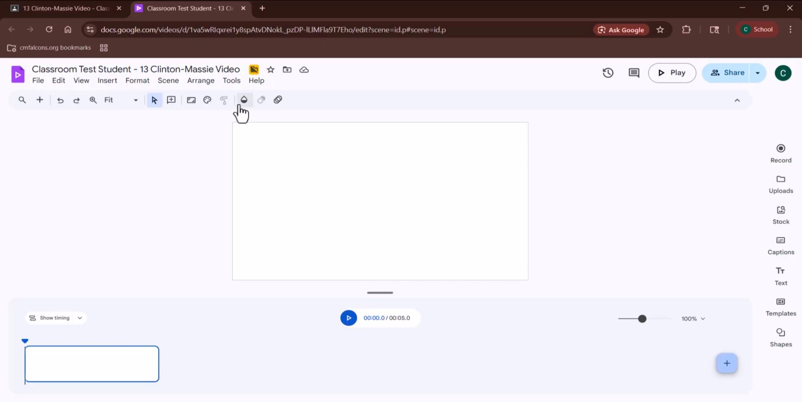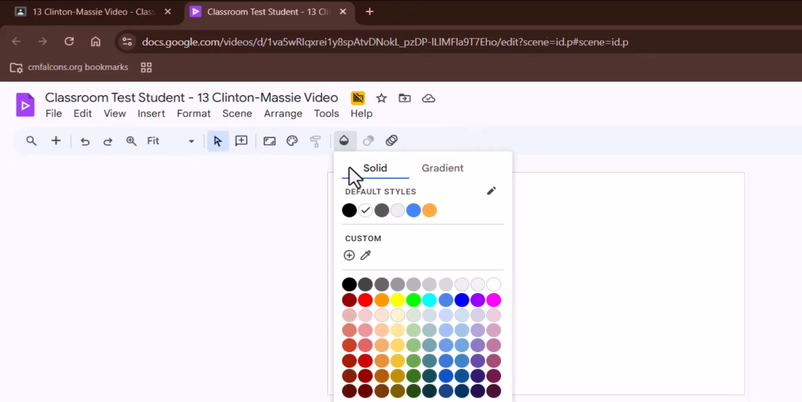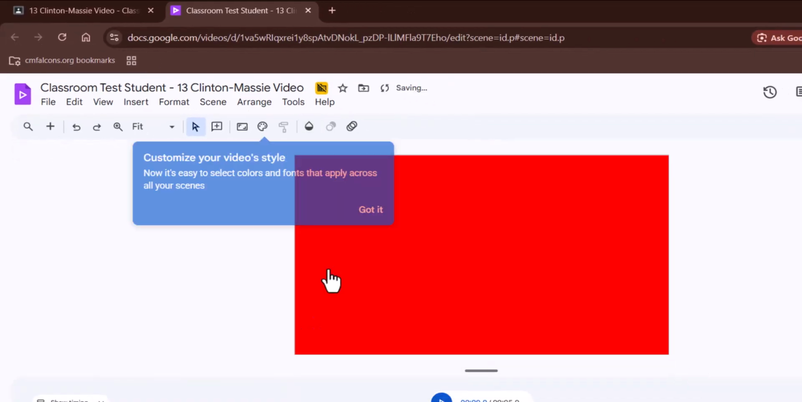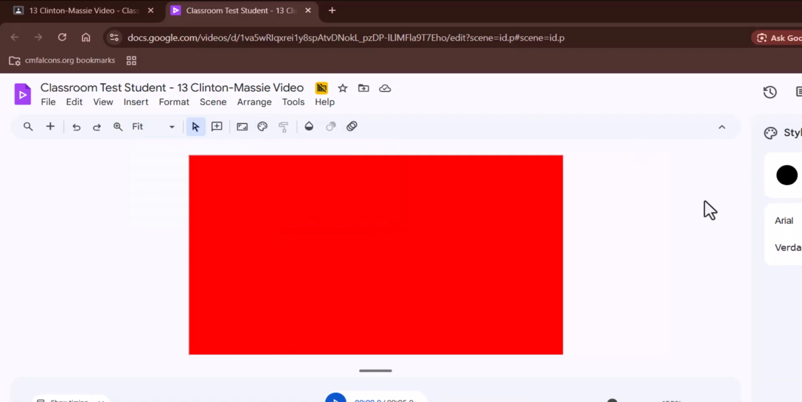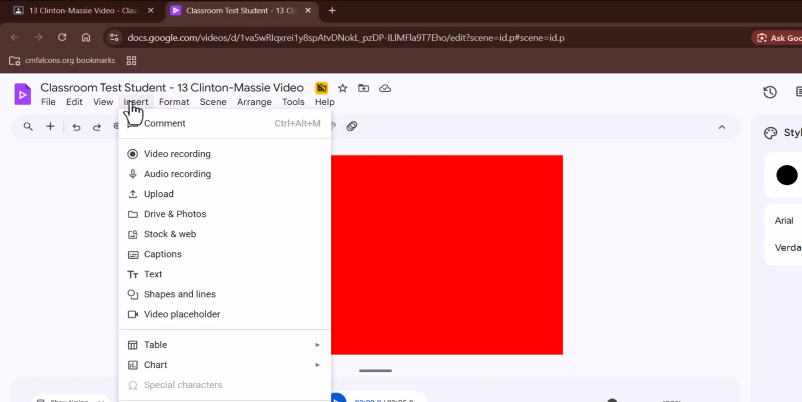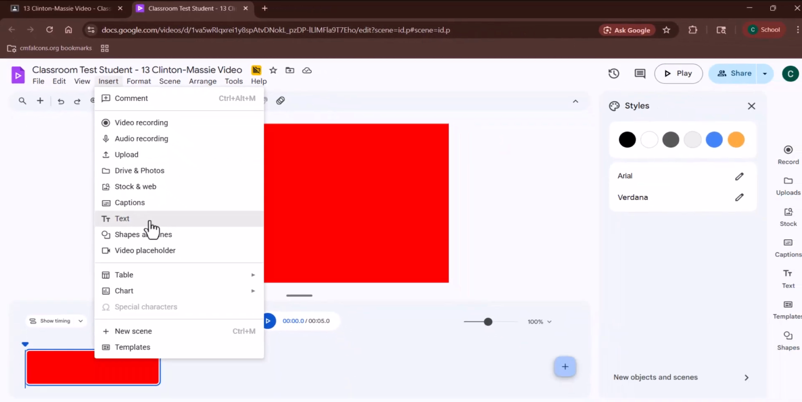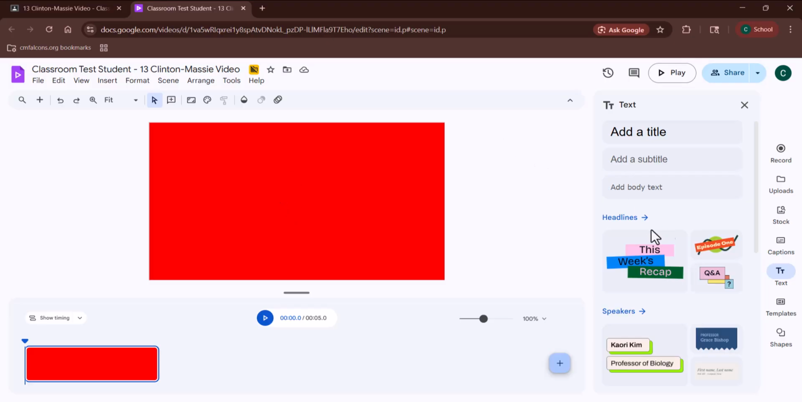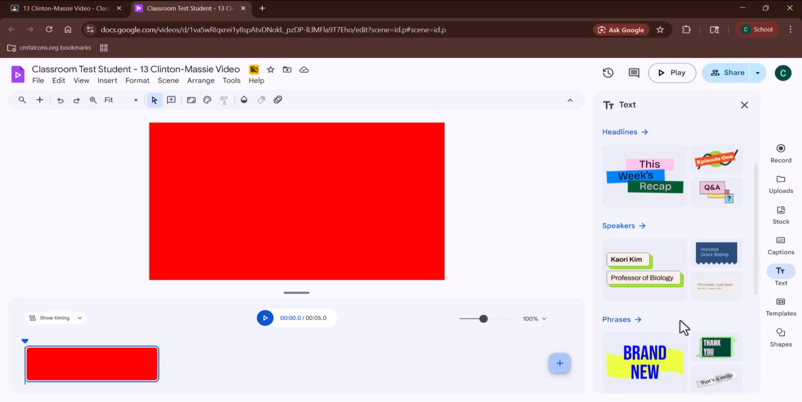You can go up and click a background color if you would like. And oh yes, you can add it to the style. So I'm going to add some text. Maybe I'll add welcome to Clinton-Massie. So I went to insert and down to text. And you can use one of these if you like.